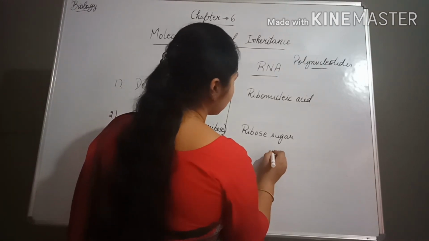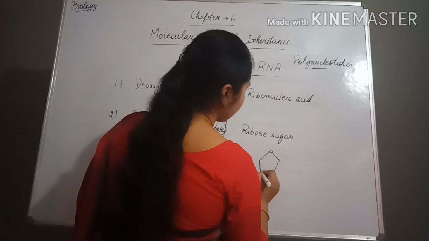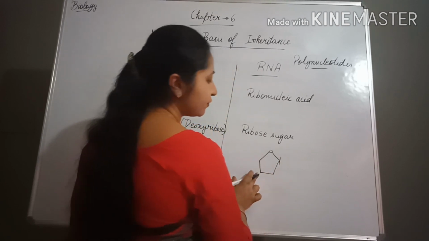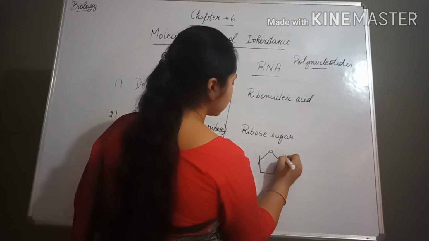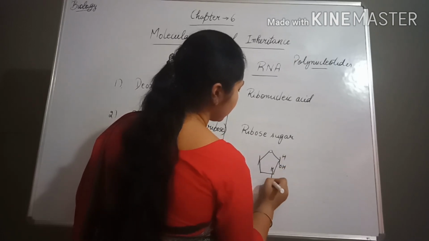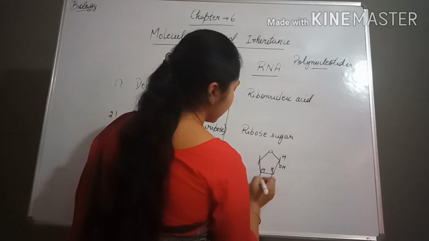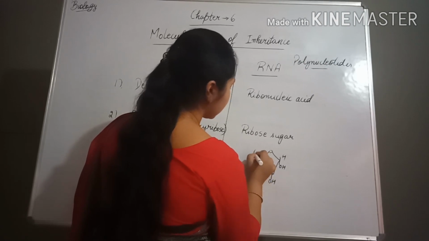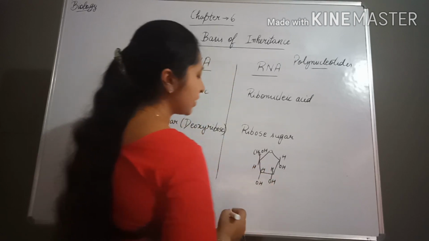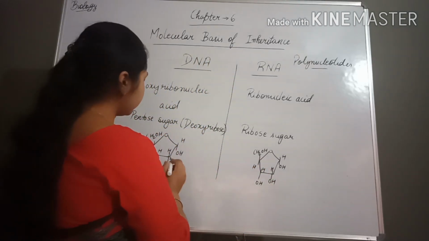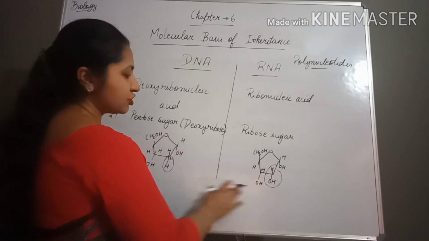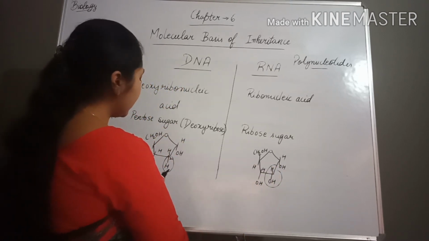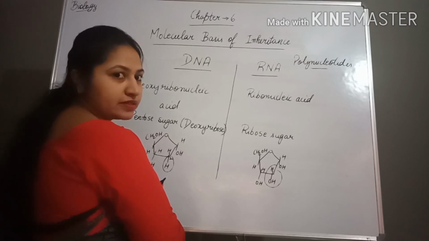And ribose sugar also consists of 5 carbon atoms. So OH, H, then H, OH, H, OH, CH2OH, and upon H. Now what is the difference in both of them? In the second position, here an OH group is present, and here only H is present.